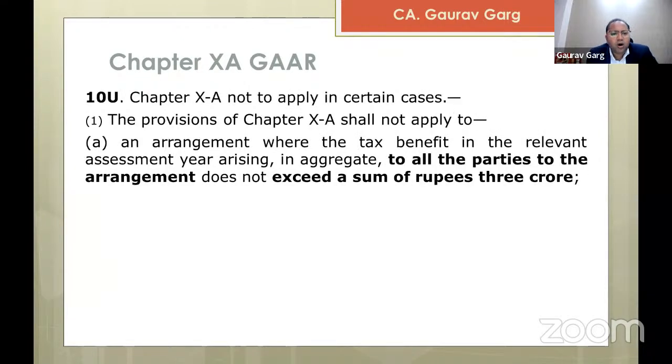Now, when we go to Rule 10U, which is given in relation to Chapter 10A, it says the provisions of Chapter 10A shall not apply to an arrangement where the tax benefit in the relevant assessment year arising in aggregate to all the parties to the arrangement does not exceed a sum of rupees 3 crores. So if the benefit in aggregate to all the parties is less than 3 crores, then the Chapter 10A provisions would not apply.